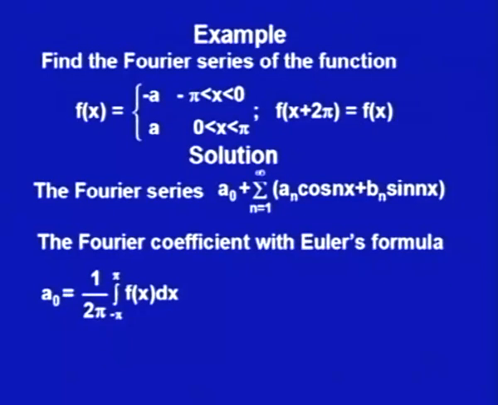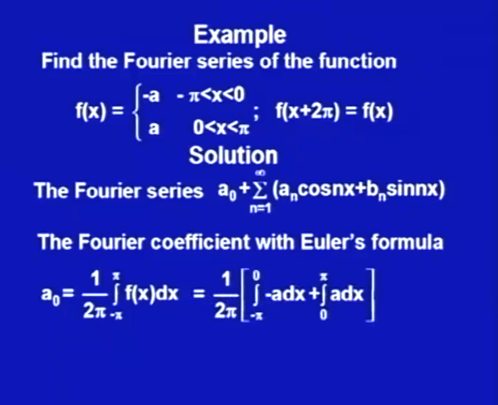So, first for a naught: 1 upon 2 pi integral minus pi to plus pi f(x) dx, where f(x) is the above function. So, what we are finding is, from minus pi to 0 it is minus a, and from 0 to pi it is a, dx. If I integrate over here, what I get is minus a pi plus a pi, that is 0. So, a naught is 0.